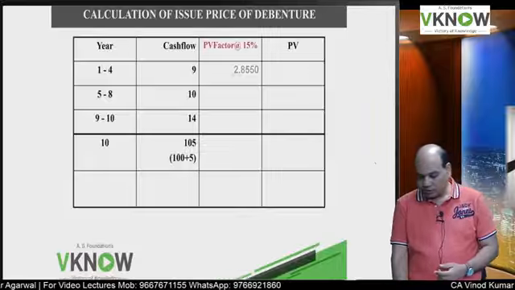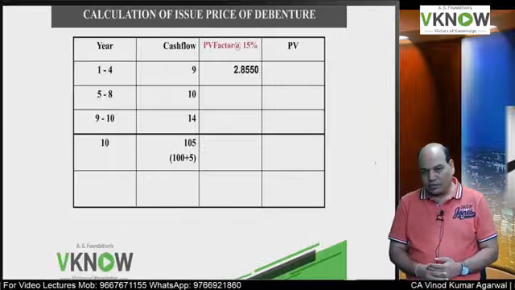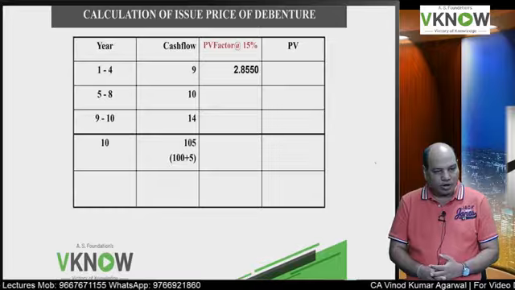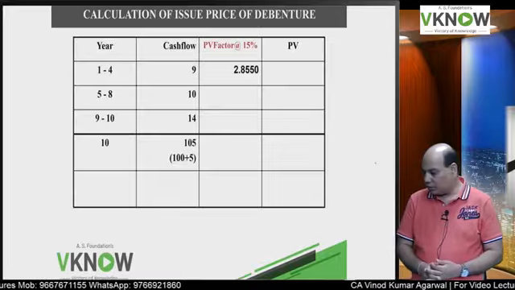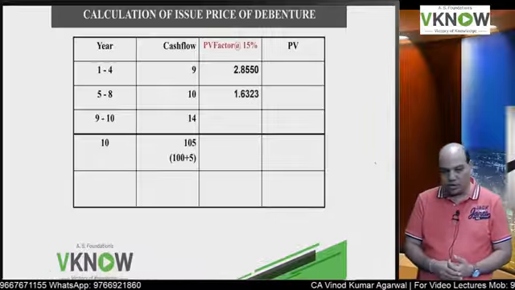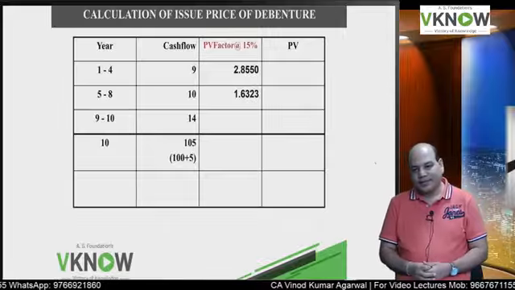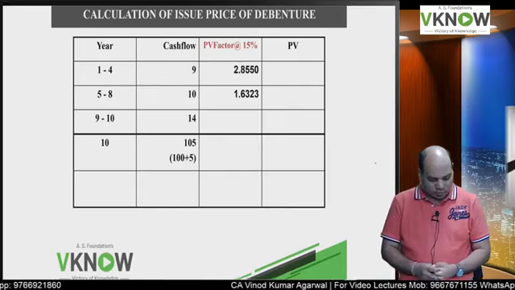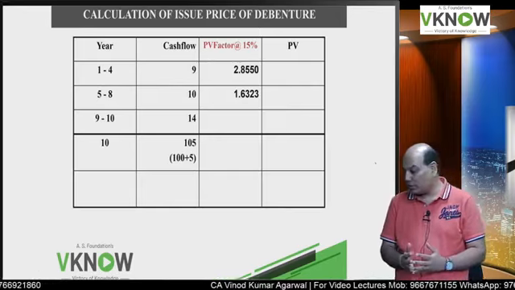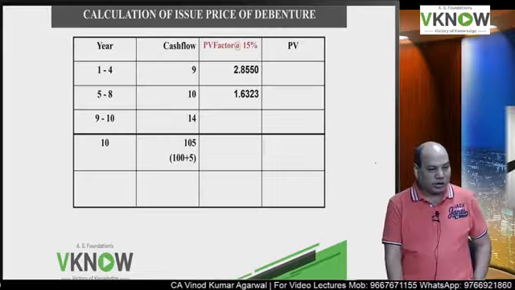1-4 factor, please check. How much is that? No, 2.8550 at 15%. At 15% check, 2.8550. Then 1.6323 is right. Right, 5 to 8, 1.6323. Because some students make mistake in the factor also. So even though they know the answer, they will get 0 if you make mistake in the factor.